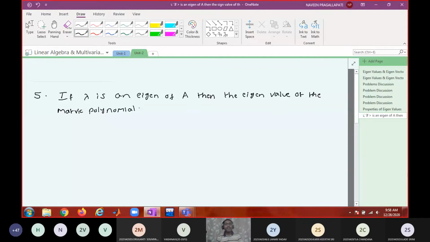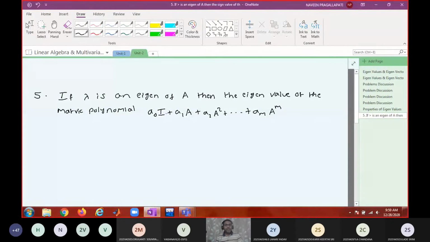What do you mean by matrix polynomial? A polynomial with the variable as a matrix. That is called a matrix polynomial. So what is that? a naught I plus a1 A plus a2 A square plus and so on plus am A power m.